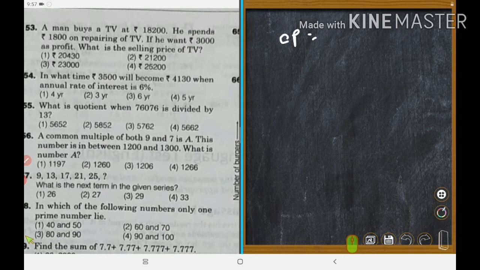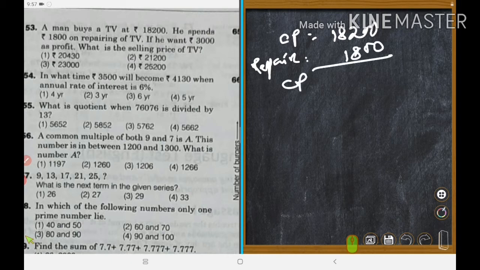CP is equal to 18,200. He spends 1,800 on repairing. How many? 1,800. Total CP is equal to 20,000. This is the total actual CP.